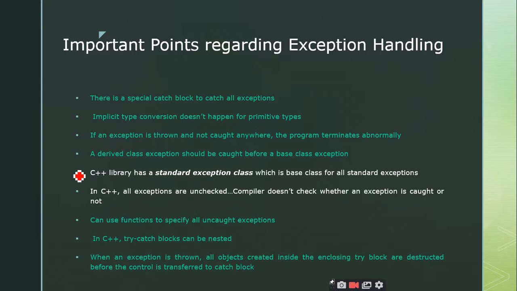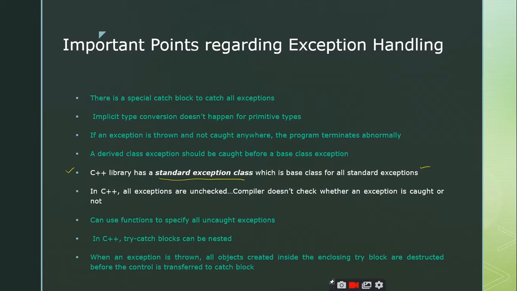See here the fifth point. The C++ library has a standard exception class, which is the base class of all standard exceptions. This is a theoretical point where the author says that we have a standard exception class from which we can derive the remaining standard exceptions, right?